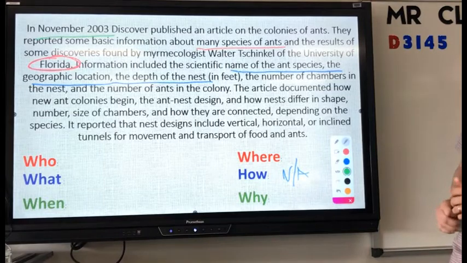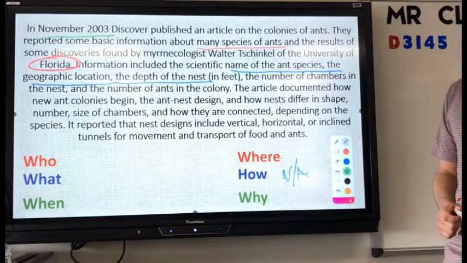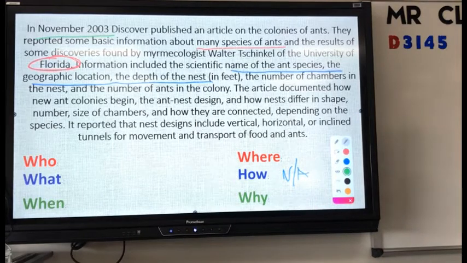And why are we doing this? Does it give us the why? Or does somebody just really like ants? There is kind of a why in here. Do you see it? Look where something hasn't been underlined.